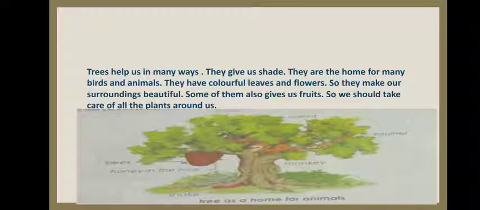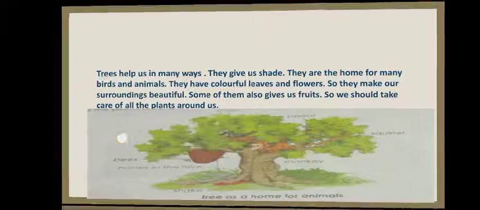Like that, big trees are home for many animals like parrot, monkey, bees, squirrels, crow, many animals. We need to save these trees. We need to plant more, and we need to save plants and animals to save our environment.